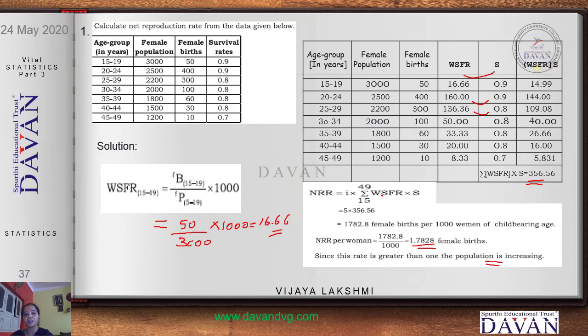Now write the formula, I value is 5 because the width is 5, and next summation WSFR into S is 356.56. Multiply, you get the value. This value is for 1000 women of childbearing age. If I am supposed to calculate it for one woman, then I have to divide it by 1000. Now compare this value. Since this value is greater than 1, the population is increasing. Hope I am clear with this.